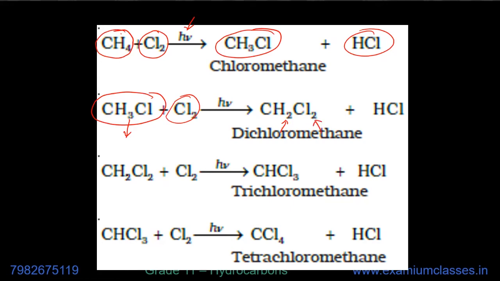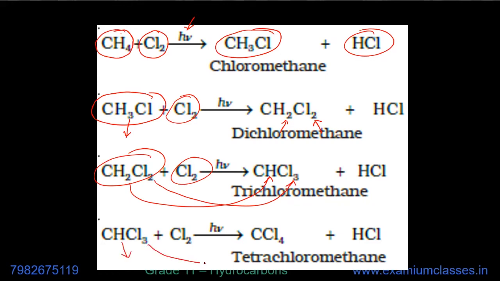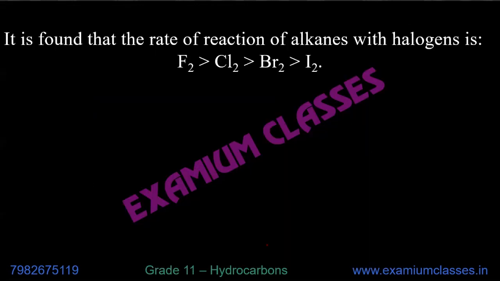From one chlorine, 2 chlorines. Then again this reacts with chlorine and another hydrogen goes away and chlorine goes from 2 to 3. Then again another chlorine is added, hydrogen goes away and chlorine from 3 to 4. Carbon tetrachloride or tetrachloromethane is formed ultimately in the final step.